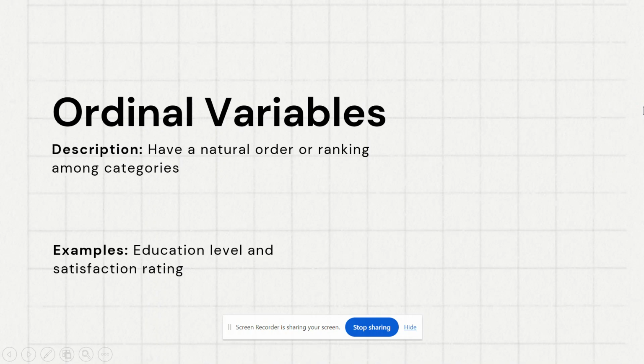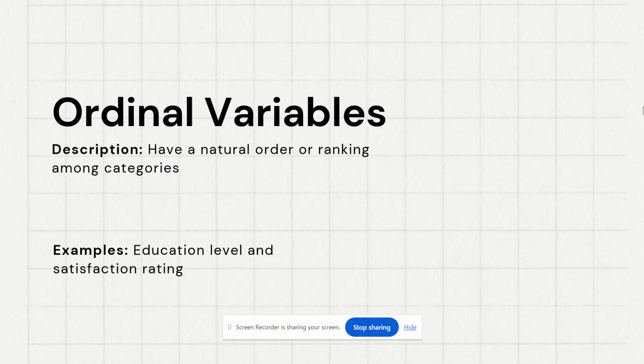The second type is called the ordinal variable. The ordinal variable has a natural order or ranking among the categories. So ordinal variables have some sort of order. For example, what type of education level you have: whether you have a matric level, an intermediate, a college level, a university, or you can do a master's or bachelor's.